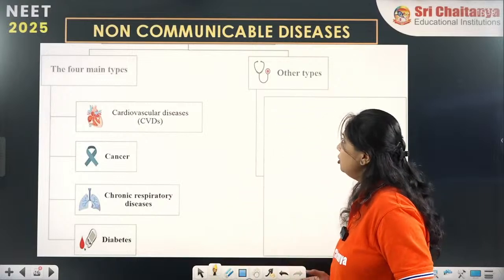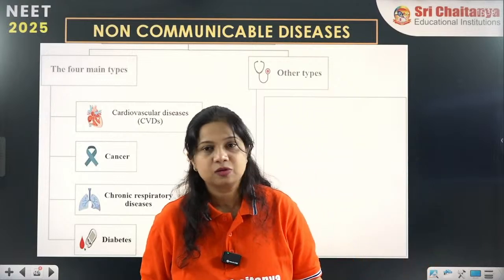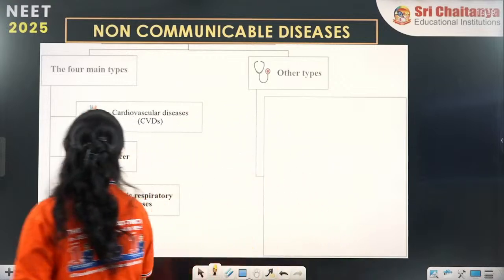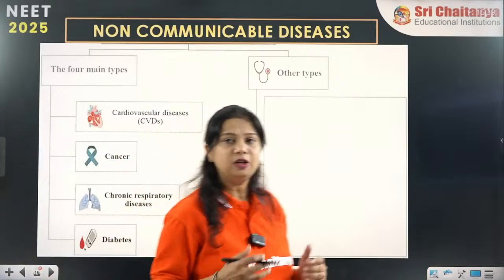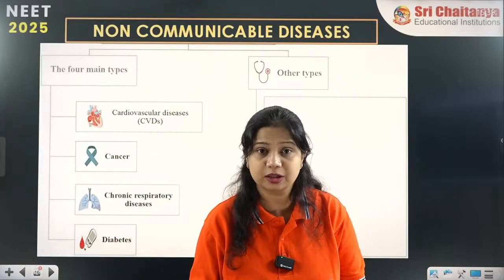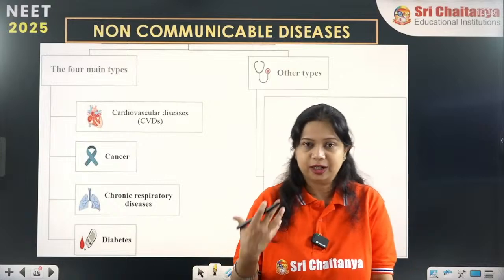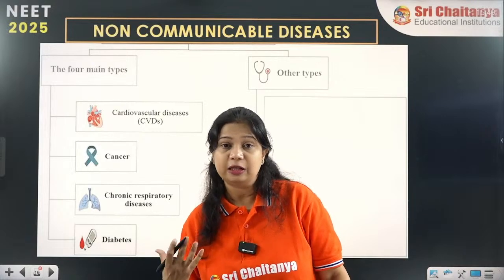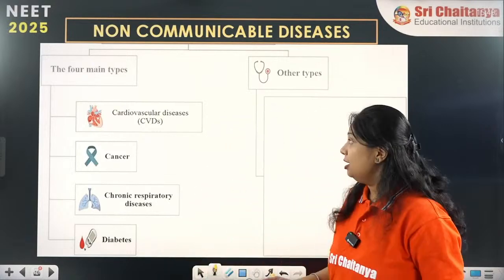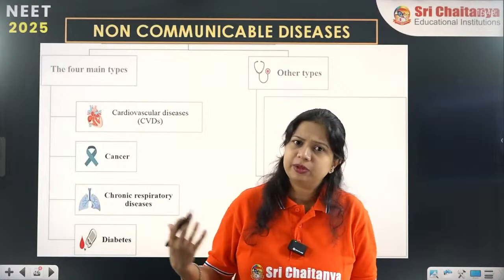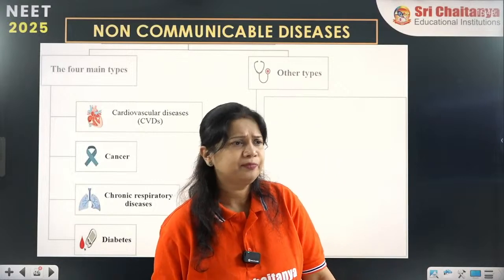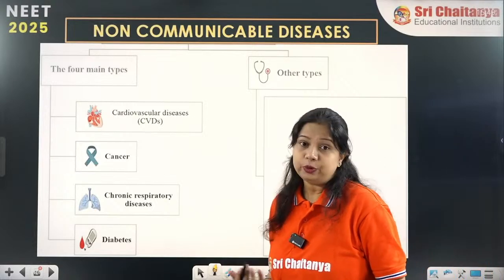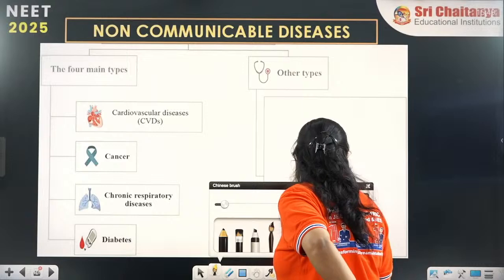Now we are here for the non-communicable diseases. So what all non-communicable diseases do we have? Non-communicable diseases means the diseases which are not transmitted from one person to another. Maybe they are genetically present at the time of birth, maybe they are genetic defects, inborn errors, or they developed due to environmental conditions, pollution, or maybe old age. So they are of different types.